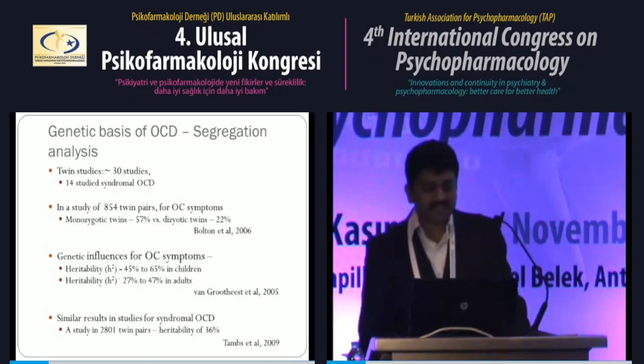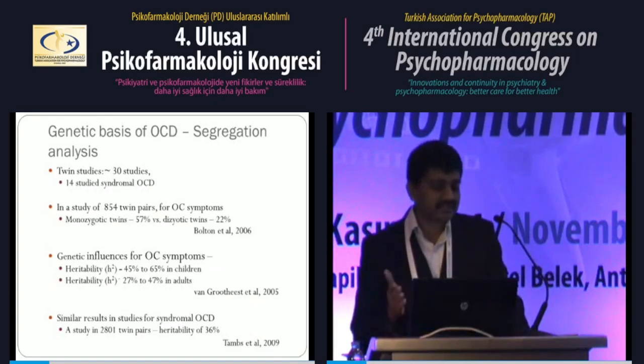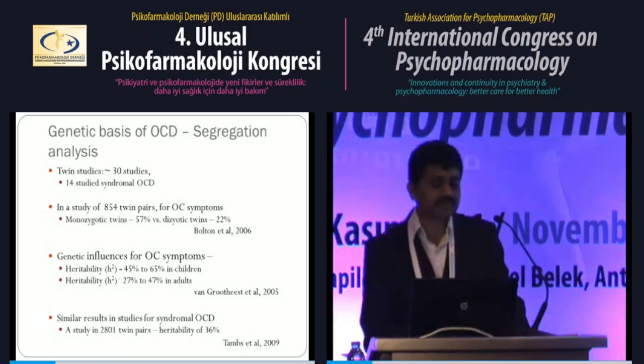Coming to the next step, that is segregation analysis. Although it has been seen that OCD aggregates in families, this aggregation can be due to either a common genetic contribution or a common environmental contribution. To confirm that, twin studies have been done, and many twin studies have been done with large sample sizes. And many studies have looked at obsessive compulsive symptoms in twins. They are not looking at the disorder, but still what they wanted to see is whether there's a propensity for obsessive compulsive symptoms in twins.